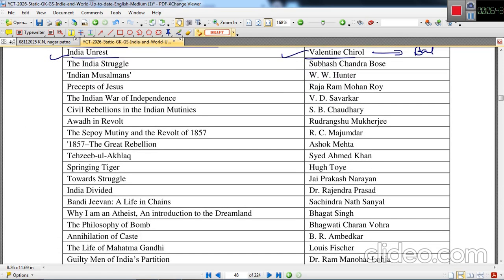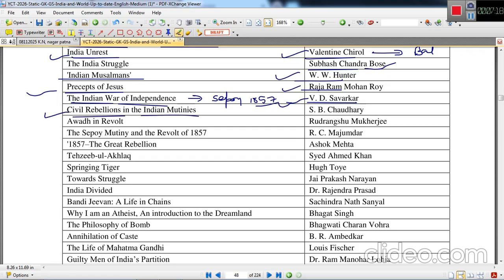The Indian Struggle was written by Subhash Chandra Bose. Indian Musalmans was written by W. Hunter. Precepts of Jesus, writer Raja Ram Mohan Roy. The Indian War of Independence, V.D. Savarkar. In this book, the Sepoy Mutiny of 1857 was at the center, and V.D. Savarkar considered the Sepoy Mutiny as the Indian War of Independence.